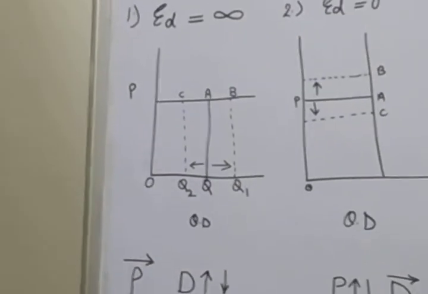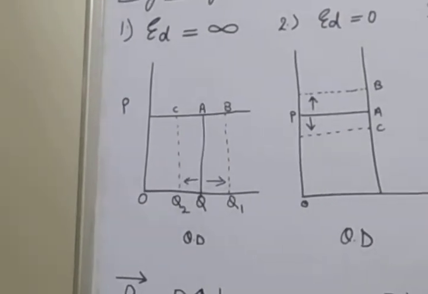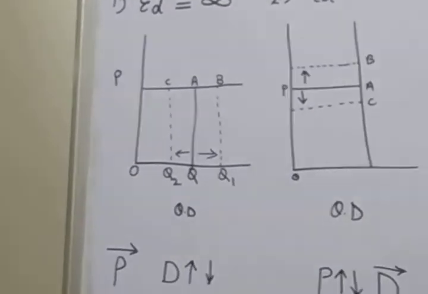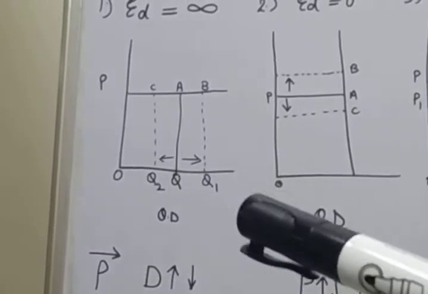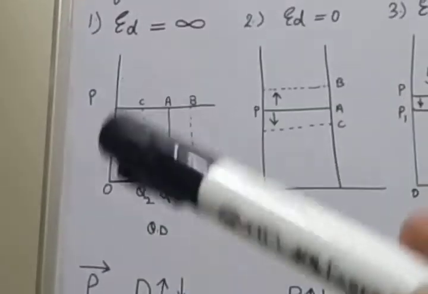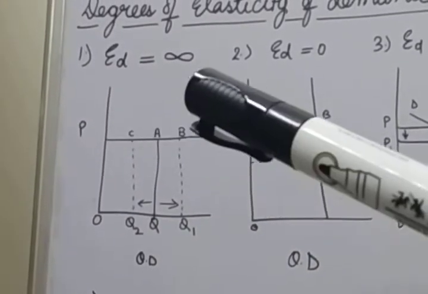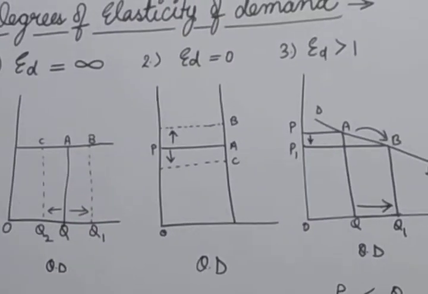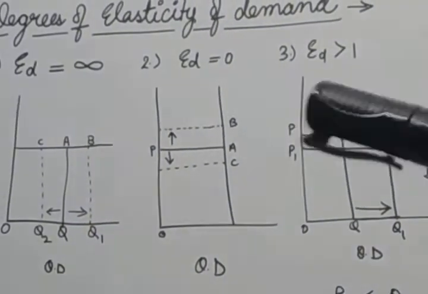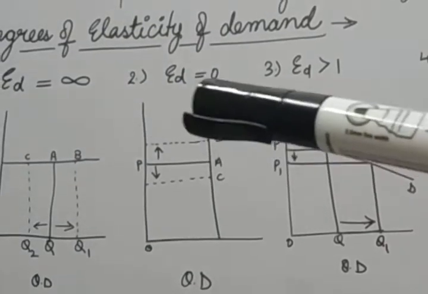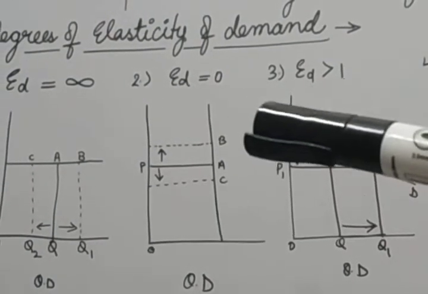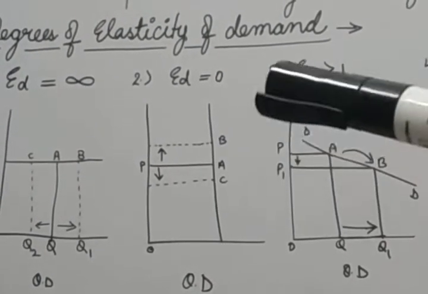That means if there is no change in the price but still the demand increases or decreases, that type of elasticity is known as perfectly elastic. Now let's come to the second degree, perfectly inelastic demand. ED is equal to 0. That means perfectly inelastic demand.